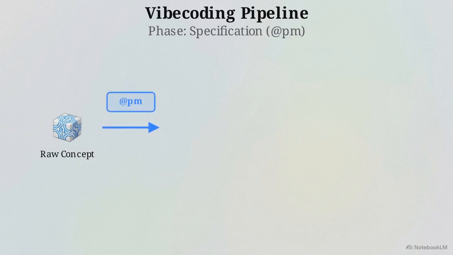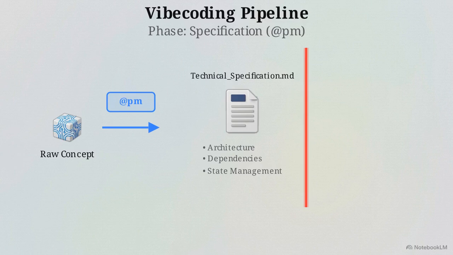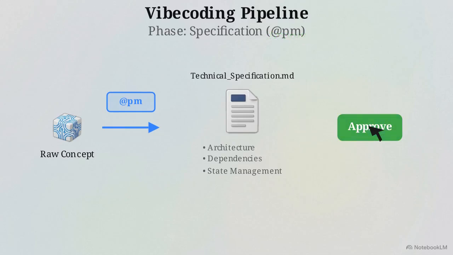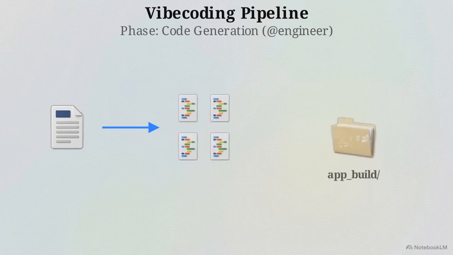The product manager analyzes your prompt and drafts a comprehensive technical specification document covering architecture, dependencies, and state management. The system then pauses. It waits at this manual gate for your explicit approval, allowing you to review the specs and request changes before any code is written. Once approved, the full-stack engineer takes over.